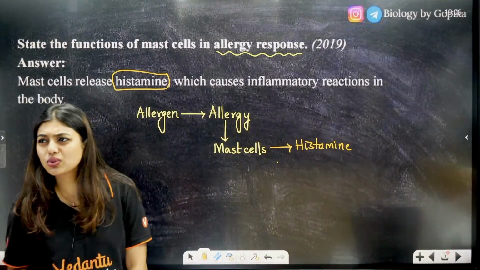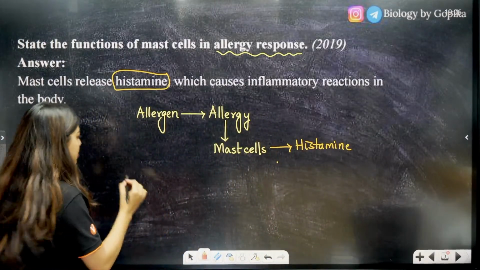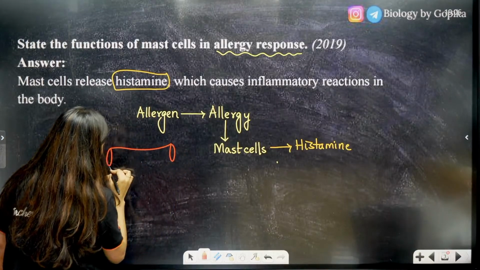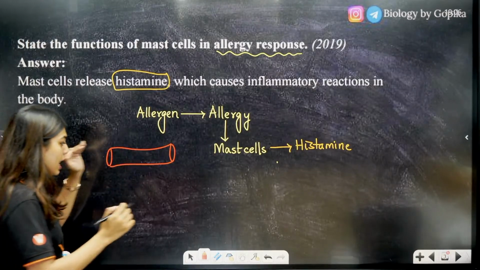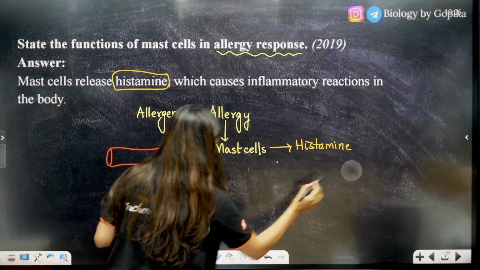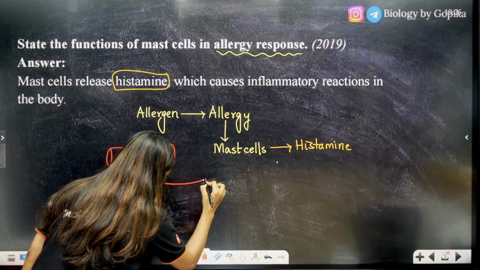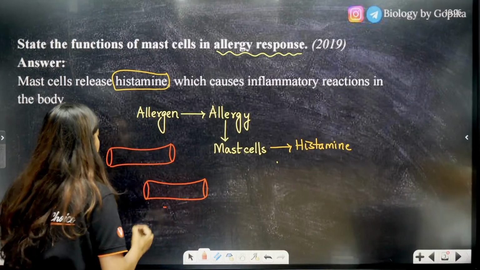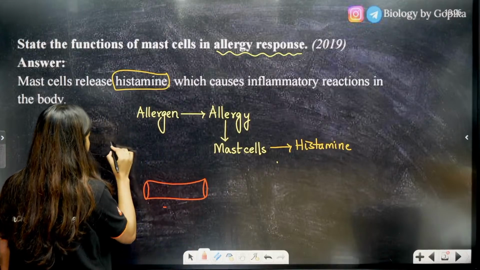What is a vasodilator? Students, normally your blood vessels are like this. Let's imagine this is how your blood vessels normally are. This is the diameter, this much blood can flow through it. The moment histamine gets released, vasodilation happens, leading to more blood flow.